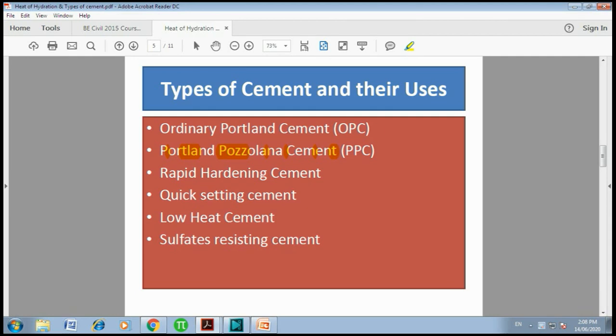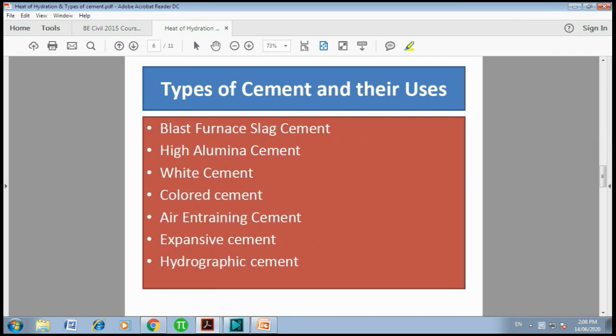Due to sulfate attack, there is a possibility of unnecessary expansion, and due to unnecessary expansion cracks will form, and ultimately the structure will become weakened. So to avoid that, sulfate resisting cements are used wherever there is a possibility of sulfate attack. The next one is blast furnace slag cement. In this case, clinker is mixed with 60% slag, and this particular type of cement is produced. Wherever economy is the first preference, blast furnace slag cement is used.